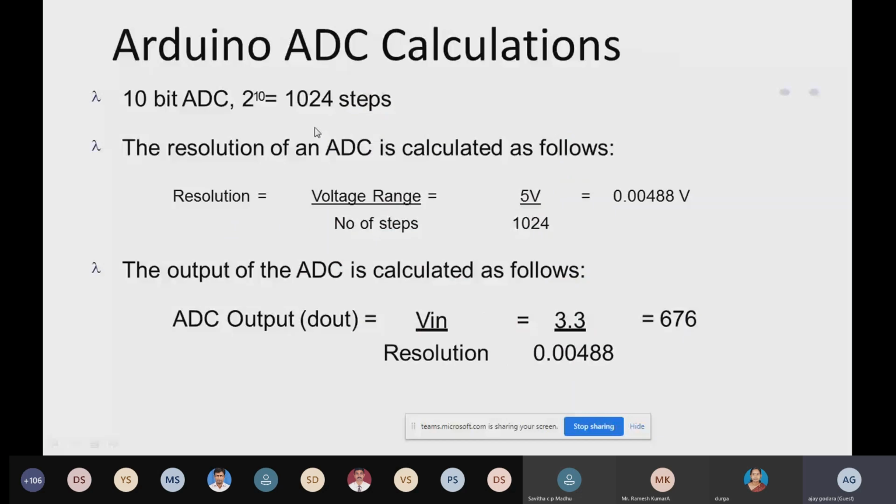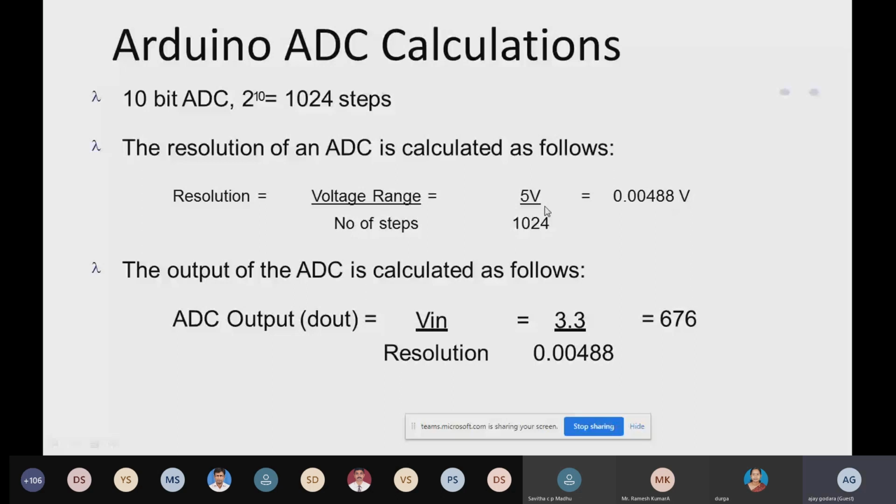You are providing signal in the format of 0 to 5 volts, but we are reading in the Arduino in the format of 0 to 1024. So let's see how you can use it. And if you want to convert it again to a voltage, you have to use this formula, 5 divided by 1024, and you will get output in the format of this, and you can convert it back to a voltage also by multiplying this factor in the coding.